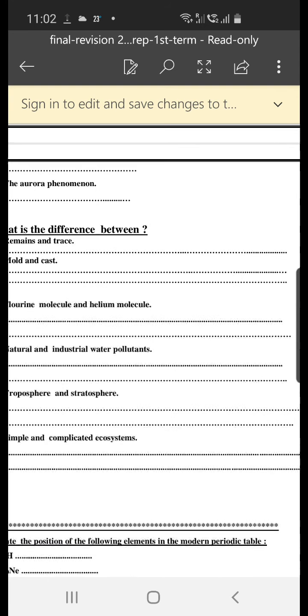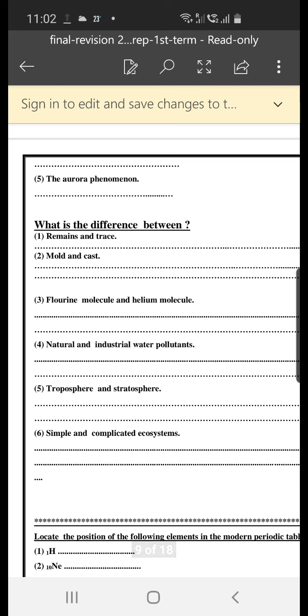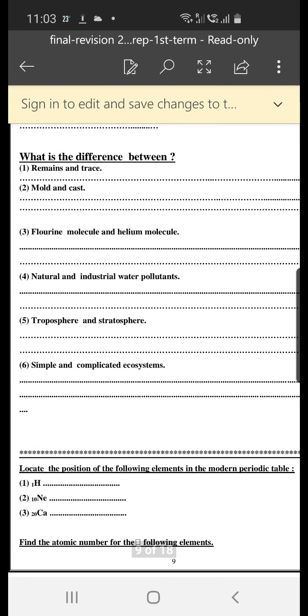What is the difference between remains and traces? Remains are fossils of living organisms that were made during activity in their life, but traces are the fossils of remains of a living organism after its death. Mold and cast: the mold is a replica of the internal details of a living organism, and the cast is the replica of the external details of a living organism.